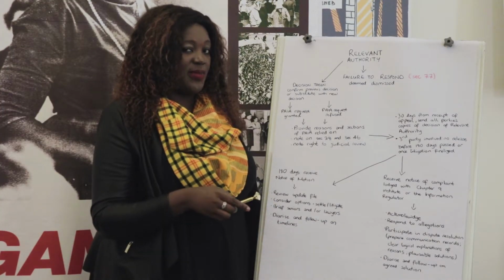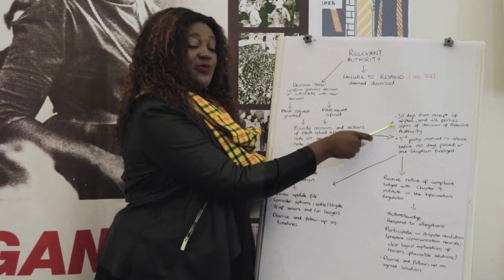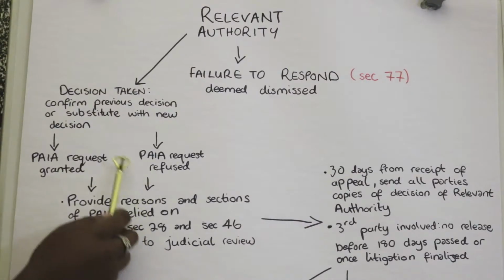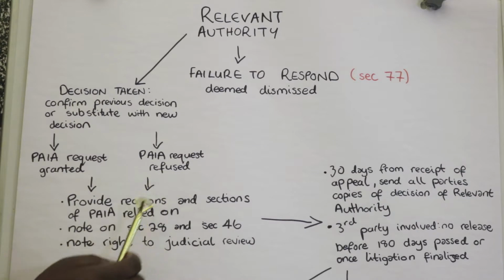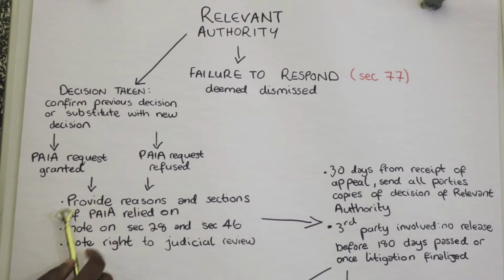It is important to remember that the relevant authority has 30 days from the date at which they receive the internal appeal in which to make that decision. Now, if the PAIA request is either granted or refused, then the relevant authority has a duty in both instances to provide reasons for the decision and the sections which they relied on in terms of PAIA, as well as note the relevant provisions of Section 28 and Section 46 that would apply.